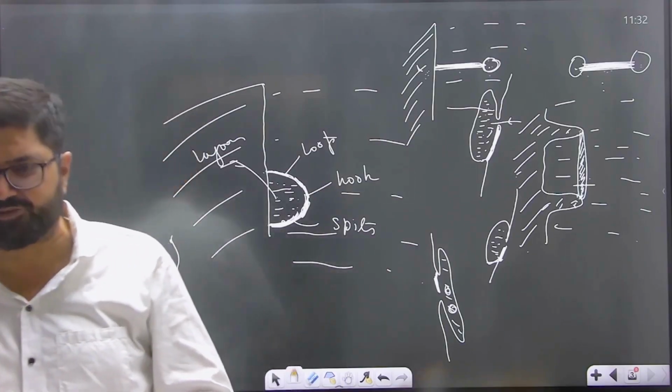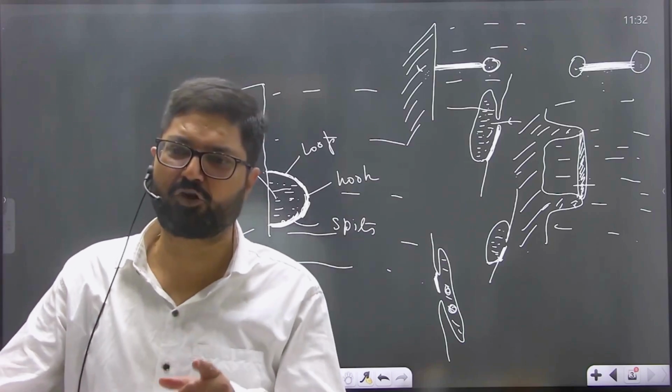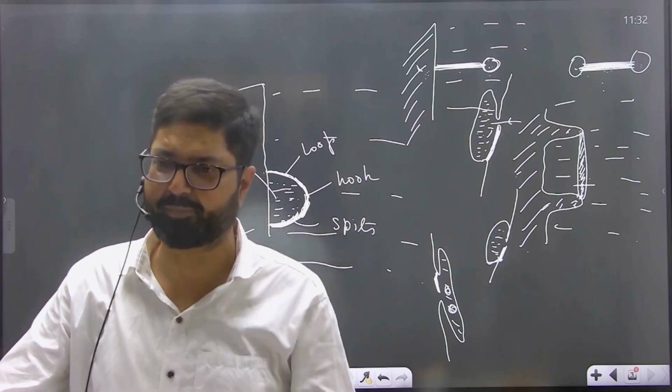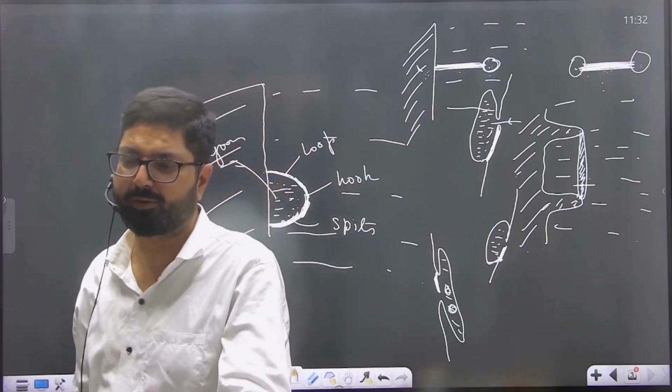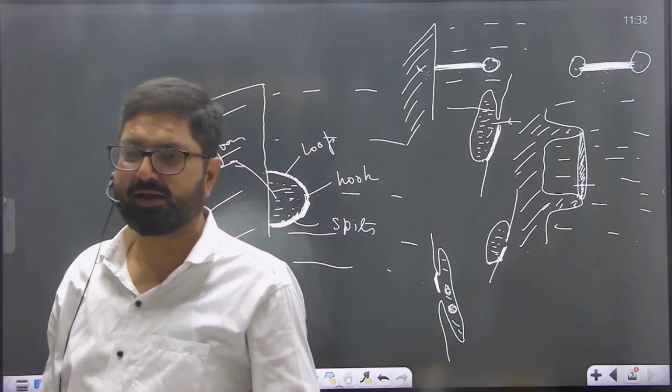So with this, we have finished the discussion of the physical geography part of the 2025 question paper. Now we will begin with the human geography part of the 2025 question paper. That is the second part.